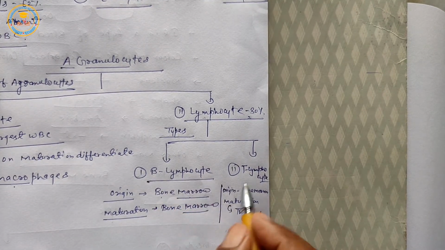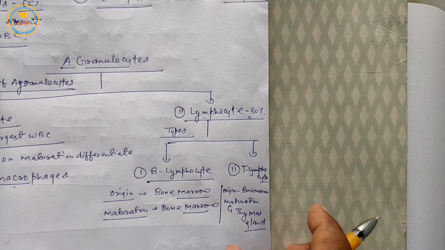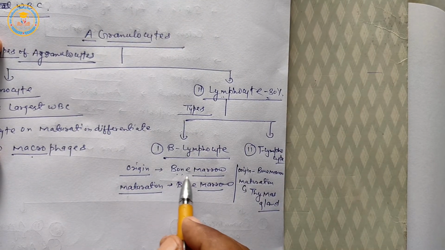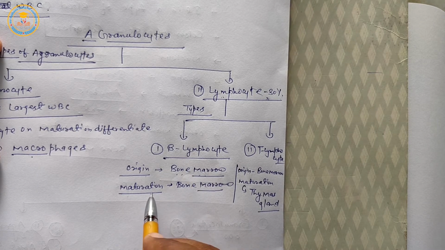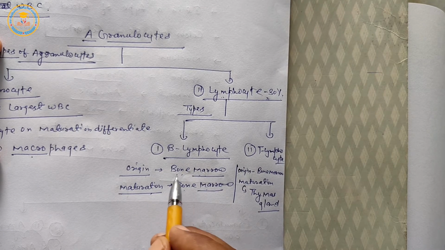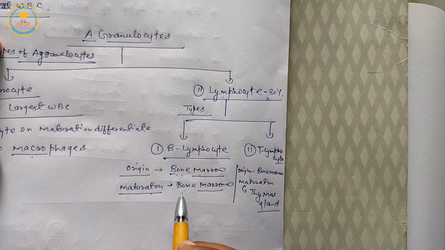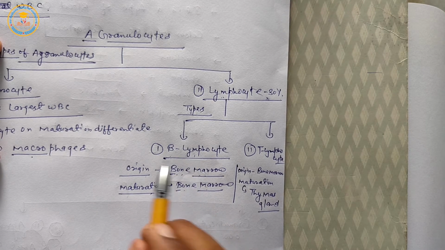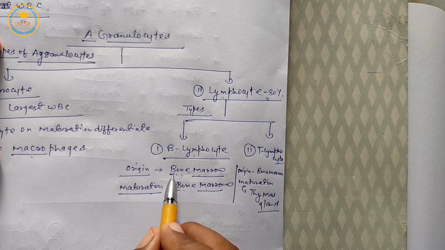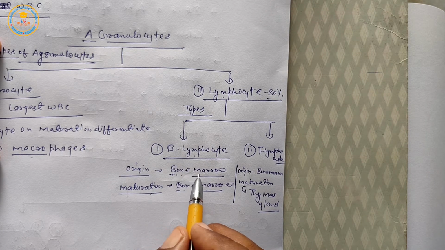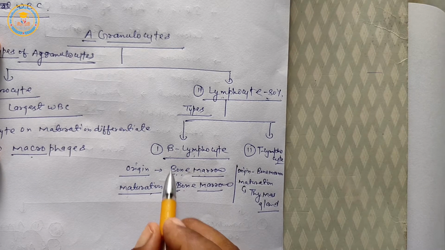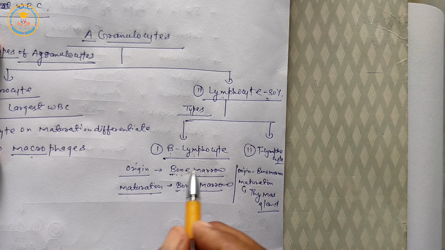Once again, there are mostly two types of lymphocyte: first B lymphocyte, second T lymphocyte. B lymphocyte has origin and maturation in the bone marrow. The first letter of the term bone is B, so it is called B lymphocyte.